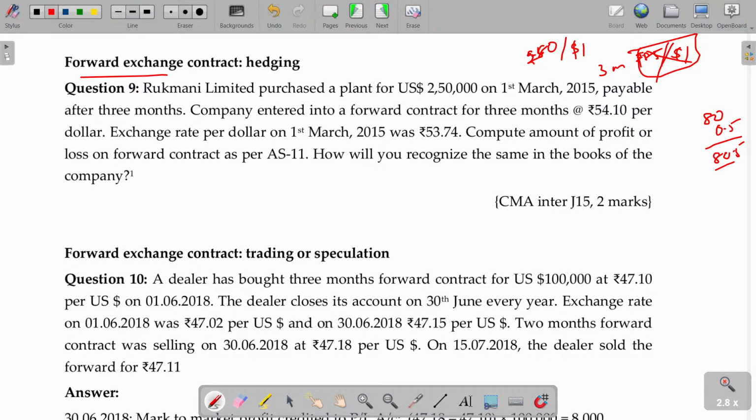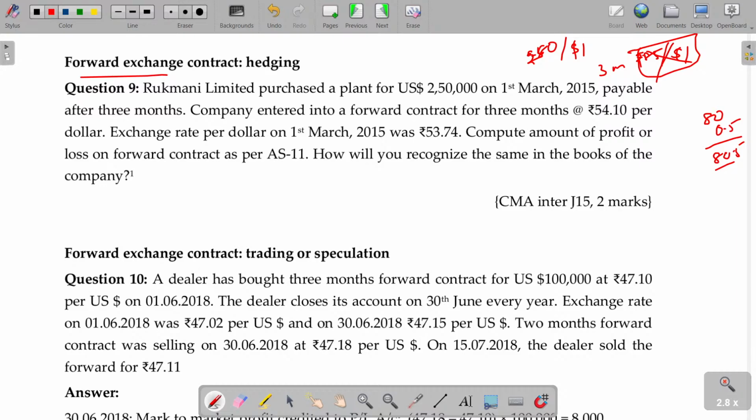Why do I want to purchase? I don't have any intention to purchase really for my requirement. But I expect that the price will go up to 85, 3 months later. By the time, I purchase from the banker for 81 and sell it to other persons who are in need, for 85, to make a 4 rupees profit. Then this is called trading or speculation. Hope you'll now be able to understand the difference between hedging and trading. So a forward exchange contract could be entered for hedging purpose or for trading or speculation purpose.